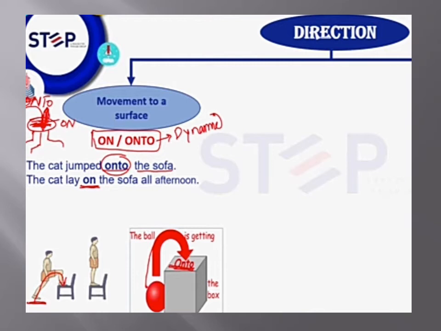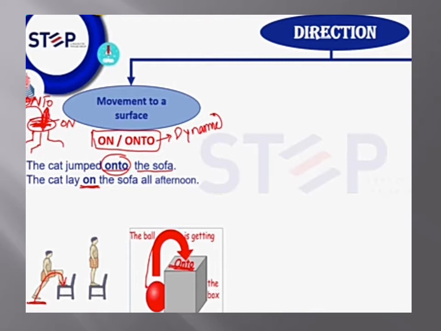Here we will use the preposition on. Now look at the first pic where the boy is trying to jump, and the second pic where the boy is just standing. Now you can get it easily, students, that in the one pic, look at the pic where the boy is jumping. I have mentioned it by the right arrow.